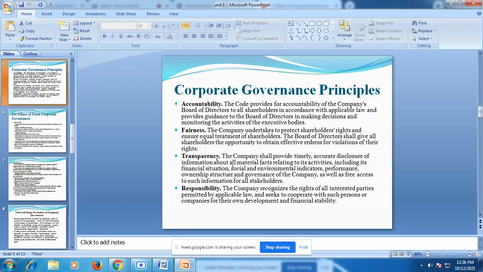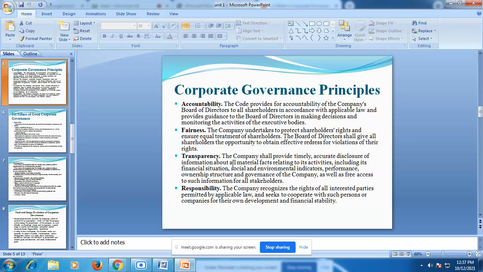The company shall provide timely, accurate disclosure of information about all material facts relating to its activity, including financial situation, social and environmental indicators, performance, ownership structure, and governance of the company, with free access to such information for all stakeholders.